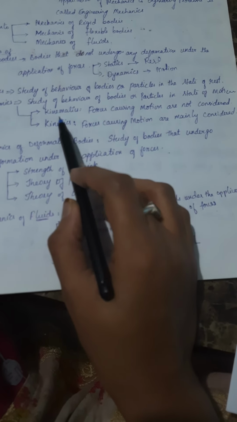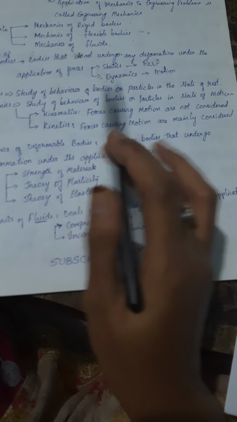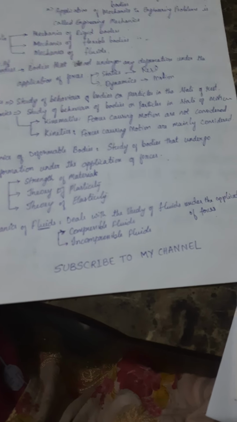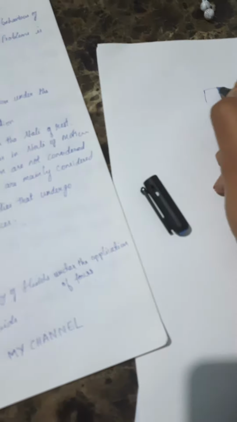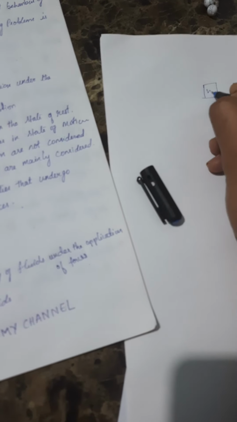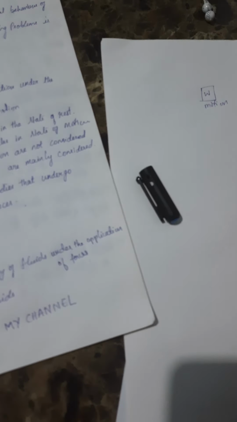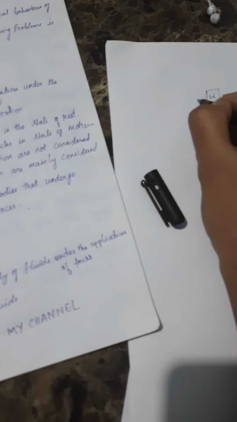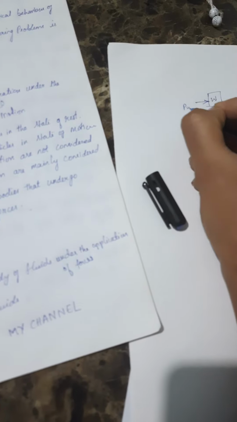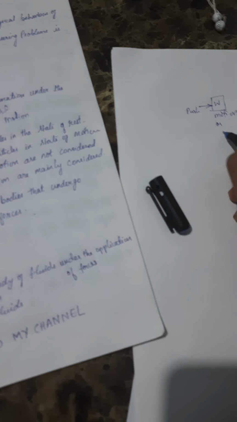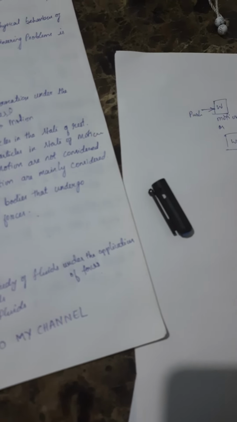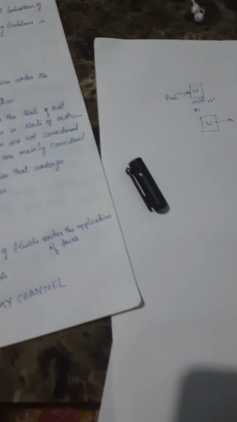What are kinematics and kinetics? That is very important. Suppose, for example, consider there is a weight or any member of some weight. You have to cause a motion to it.